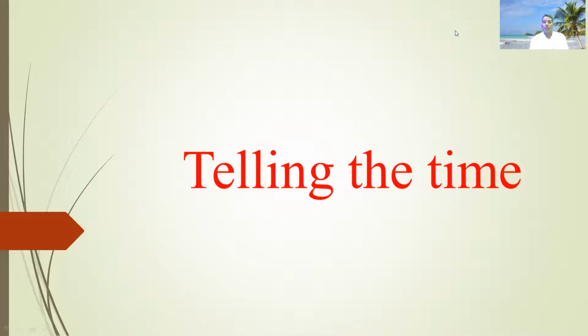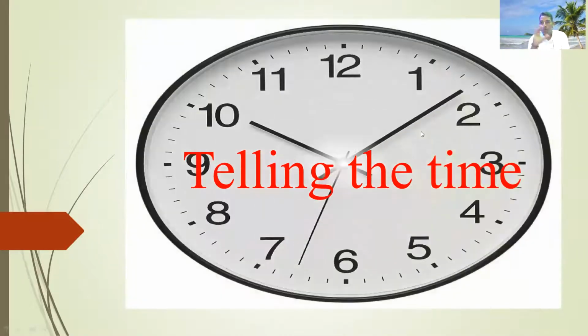You can see first here, I show you one clock. You can see it has three compasses. Number one is here, number two and number three. This is the compass of the clock. You can see here also the numbering: 12, 1, 2, 3, 4, 5, 6, 7, 8, 9, 10, 11, 12, and it has dots also. So how will we know what time it is? Okay, so let's start this video and learn about telling the time.